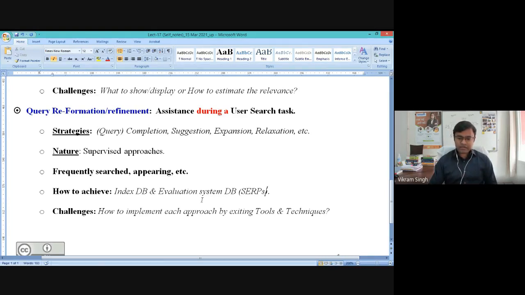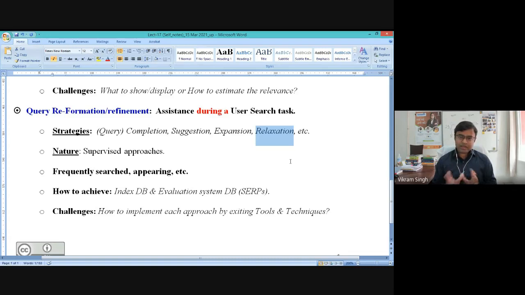Similarly, along with the evaluation page, you can always use the index database, right? In some approaches, particularly query expansion or query relaxation, some of the existing approaches are also utilizing the document data store, right? Because they are assuming that whenever a user is adding or removing a keyword, it is called expansion and relaxation.